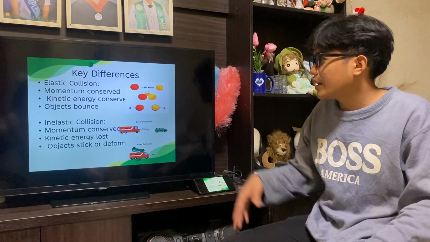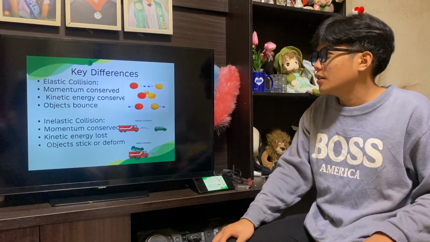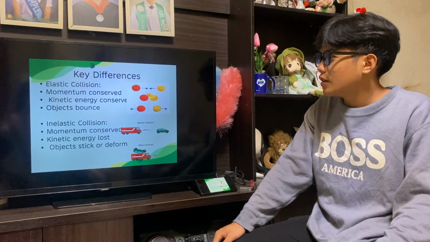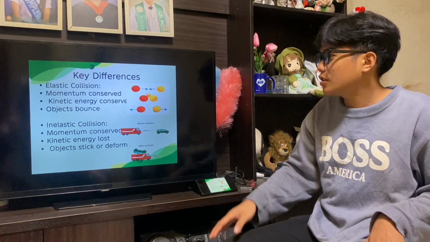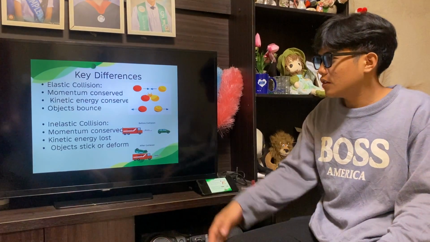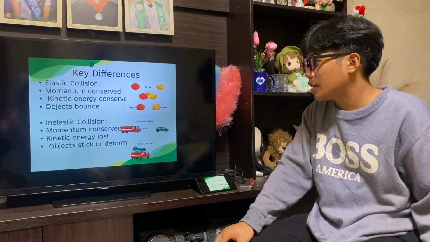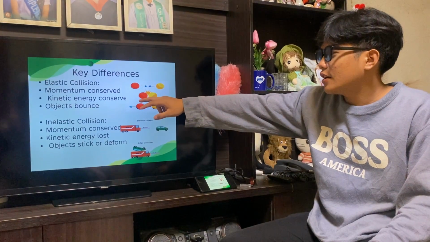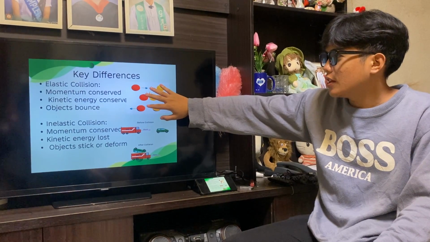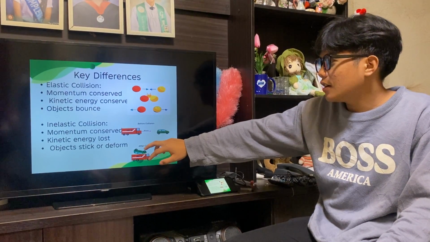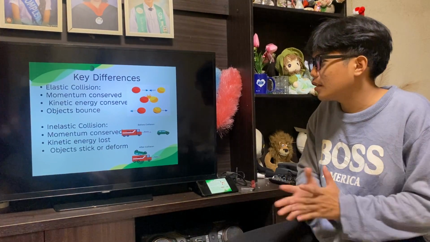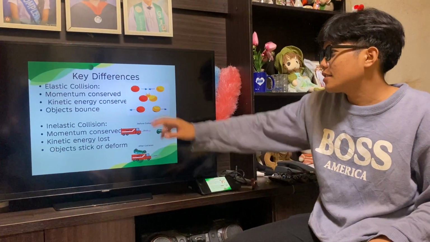And key differences. Let me summarize the two. In an elastic collision, momentum is conserved, kinetic energy is conserved, and the objects bounce when they collide. While in an inelastic collision, momentum is conserved, kinetic energy is lost. In an elastic collision the objects bounce, while in an inelastic collision the objects stick or deform. They deform or get pressed together, and do not bounce back like in an elastic collision.